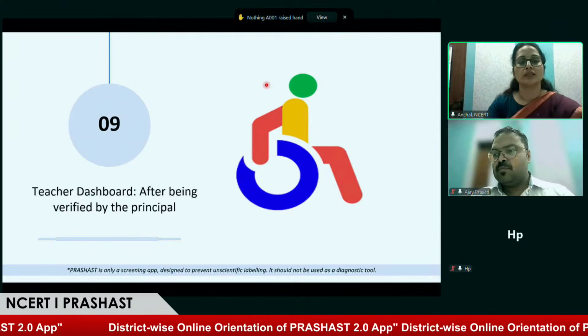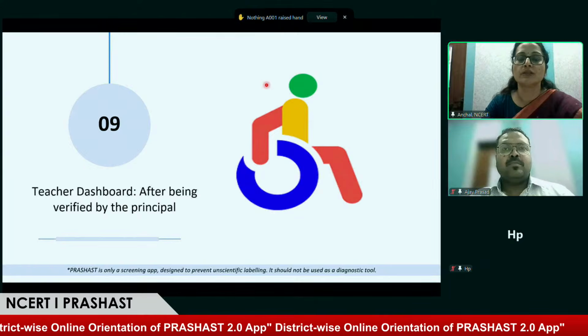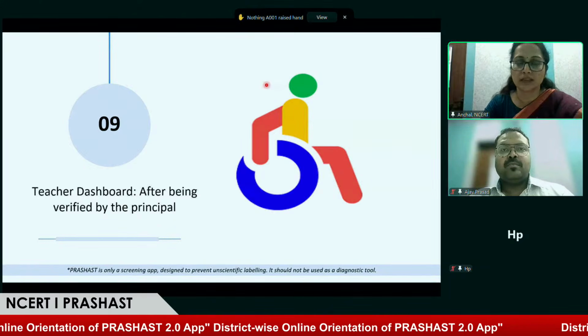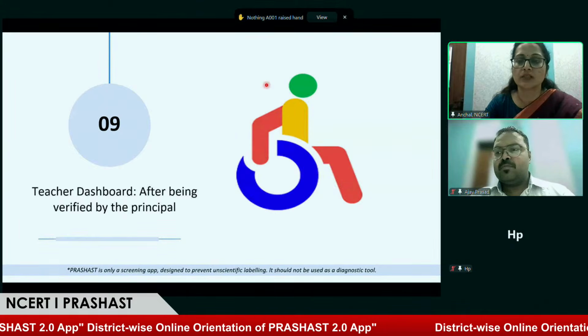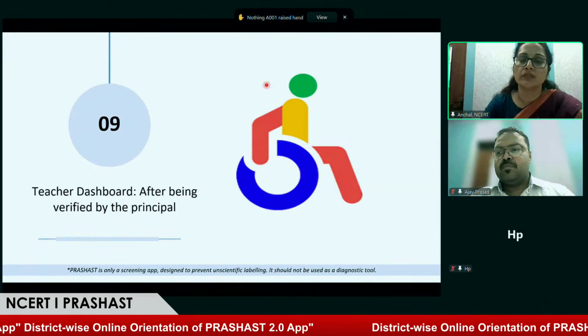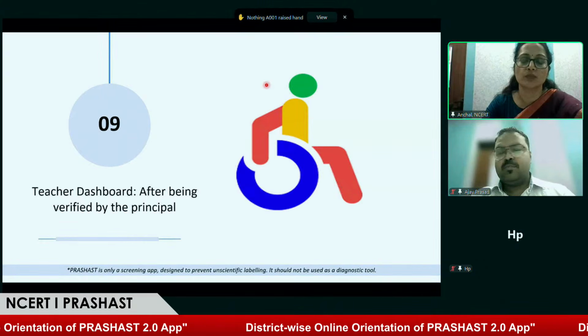So Ajay sir, till now we demonstrated how in the application we can log in, how we can select the role, how a headmaster can verify the teacher and special educator, and after the verification, how the headmaster can assign the classes to the teacher and the special educator.